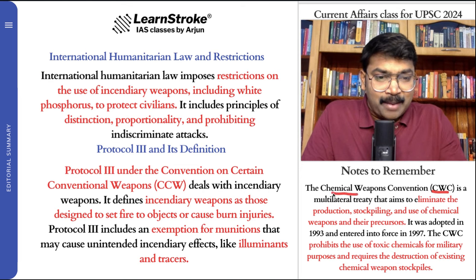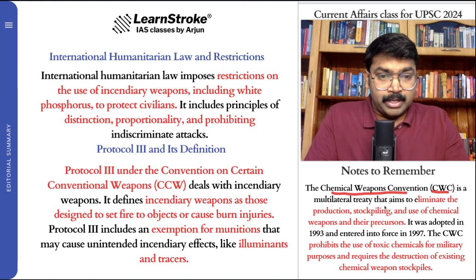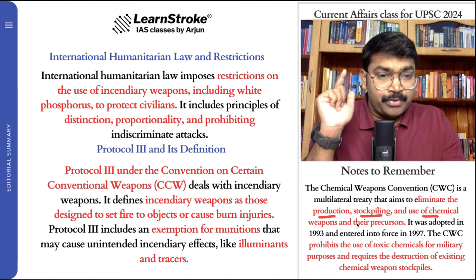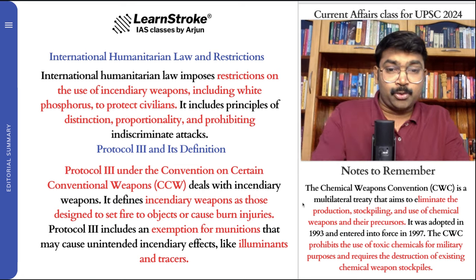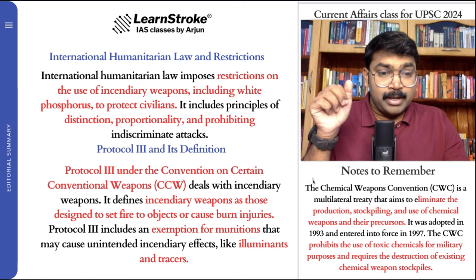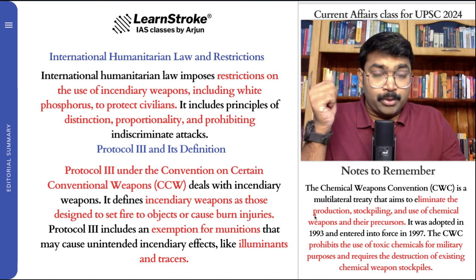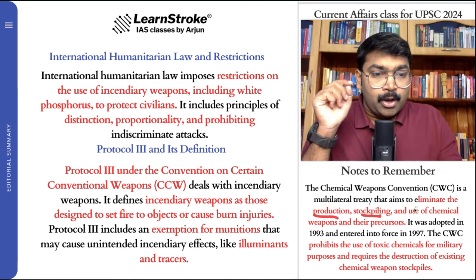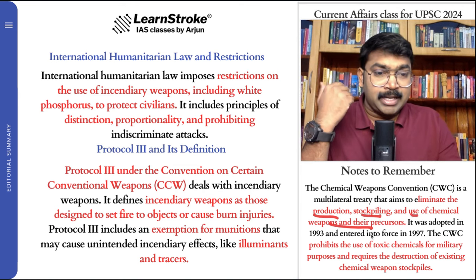So you can see what the CWC is. The Chemical Weapons Convention is a multilateral treaty that aims to eliminate what? Production, stockpiling, and use of chemical weapons and their precursors. So the CWC is an international treaty that says do not produce, do not stockpile, and do not use chemical weapons and their precursors.